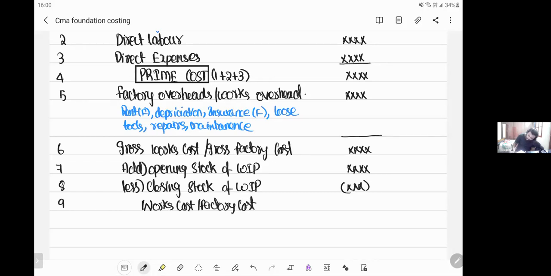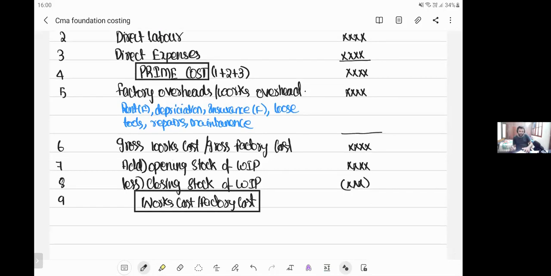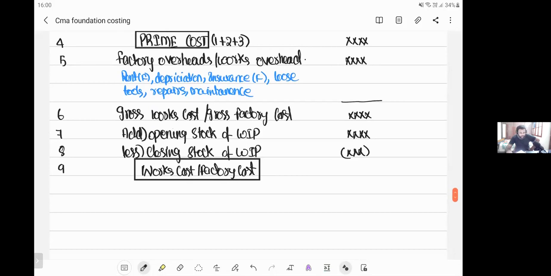So till now, what was happening? Can you see the way the movement is happening, my dear friends? First, you purchased the raw material. You have incurred some labor on that. You have incurred some expenses on that. Then in the factory, you have incurred some expenses. So till now, the material got completed in the factory and it is coming outside. Now it will go to the administration department. See the flow, the beautiful flow, how beautifully these people have prepared the cost sheet. Okay, next, point number 10. For this, you add something called administration overhead.